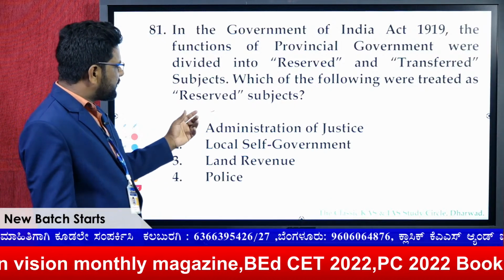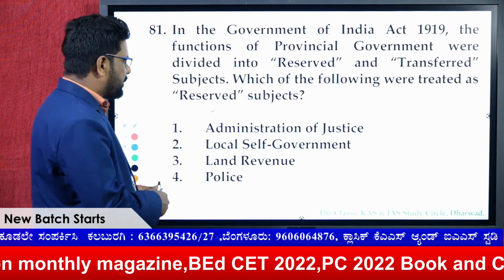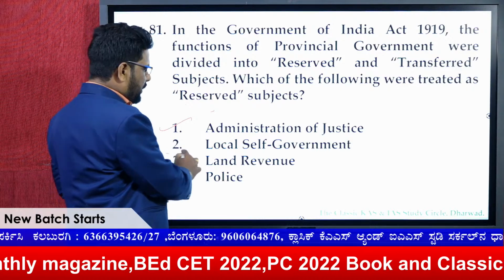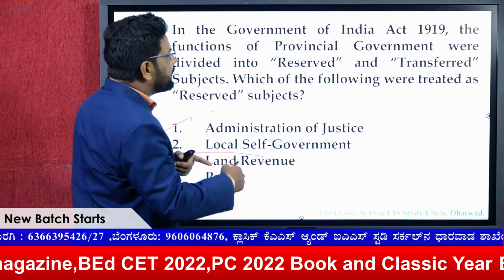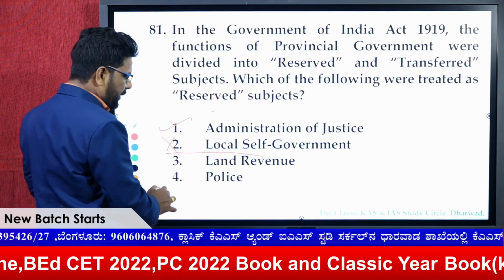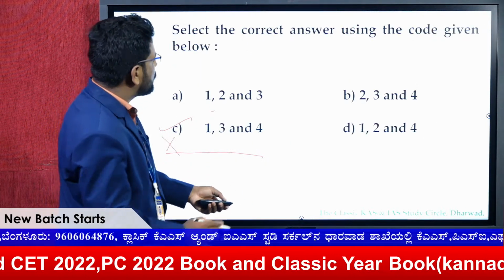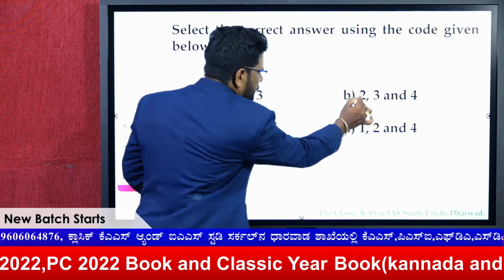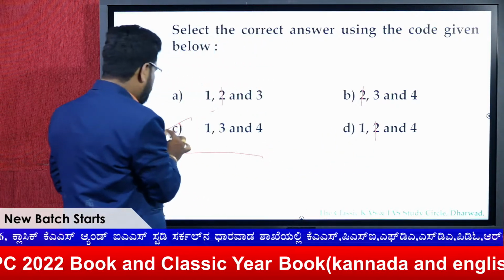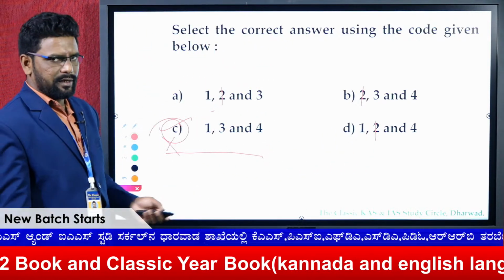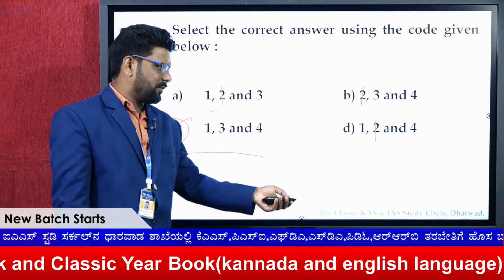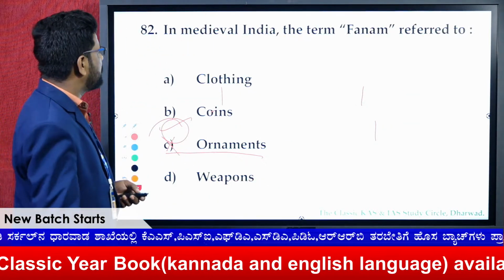So here, reserved means, look now, administration of justice, right? And local self-government is under the transferred one. So 2 cannot be. Now look at option 2. Yes, 2 is here, 2 is here, 2 is here. So the answer for this question is C, that is 1, 3 and 4. No need to go through the other options.